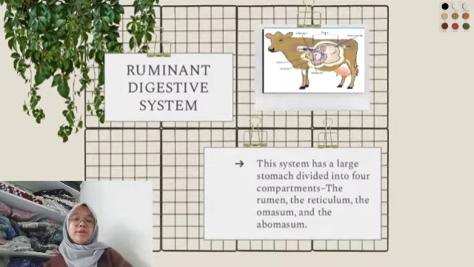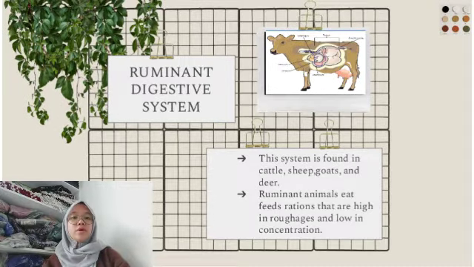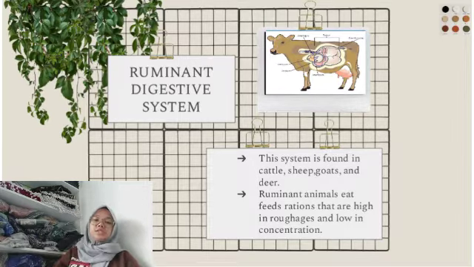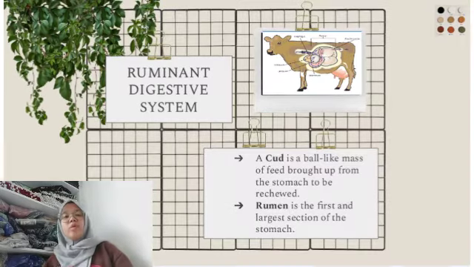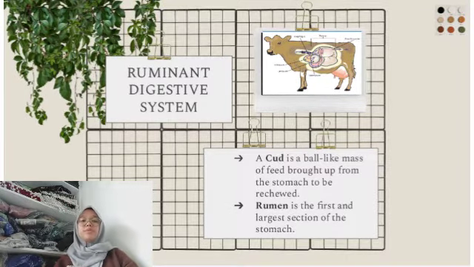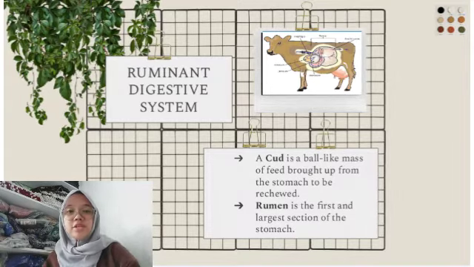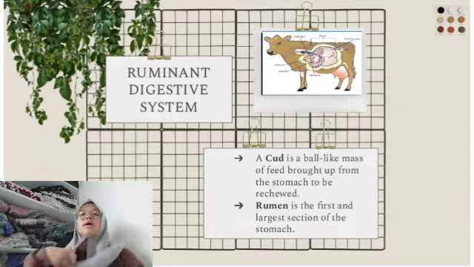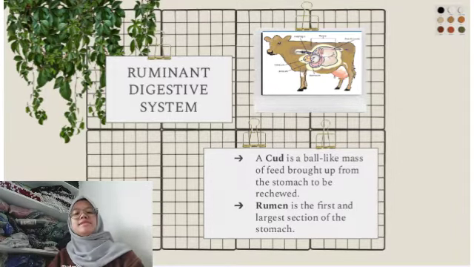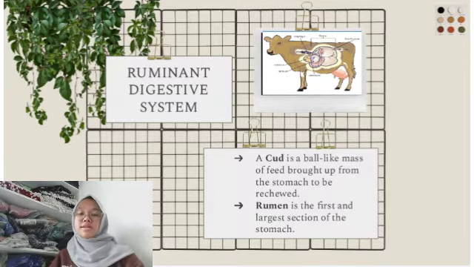The third one is the ruminant digestive system. So what is the ruminant digestive system? It has four compartments. The first and largest section of the stomach is the rumen. In the rumen, solid feed is mixed and partially broken down. The rumen contains millions of bacteria and other microbes that promote fermentation, which breaks down the roughages. The rumen also contains microorganisms that synthesize amino acids and B-complex vitamins. Amino acids are the building blocks of proteins and are essential for the growth and maintenance of cells.